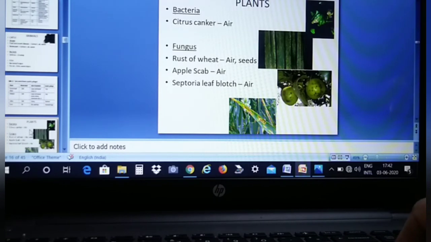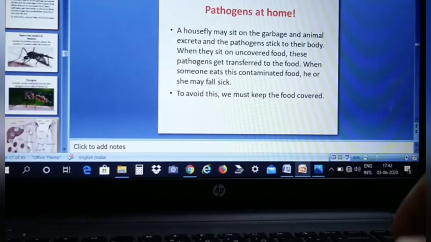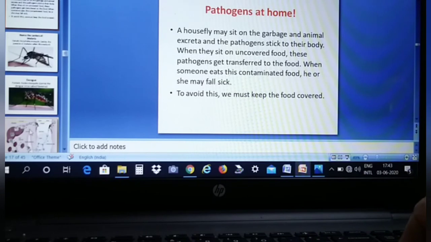So here you can see next, pathogens at home. A housefly may sit on the garbage and animal excreta and the pathogens stick to their body. When they sit on uncovered food, these pathogens get transferred to the food. When someone eats this contaminated food, he or she may fall sick. To avoid this, we must keep the food covered. So pathogens at home can spread, and you should always keep your food covered to avoid this infection.